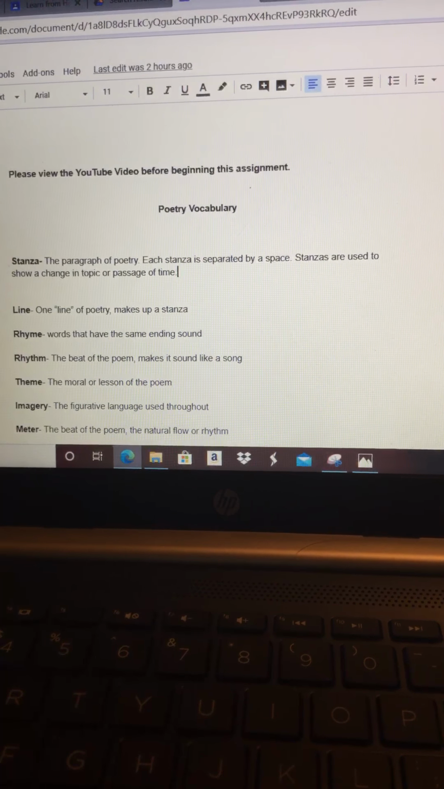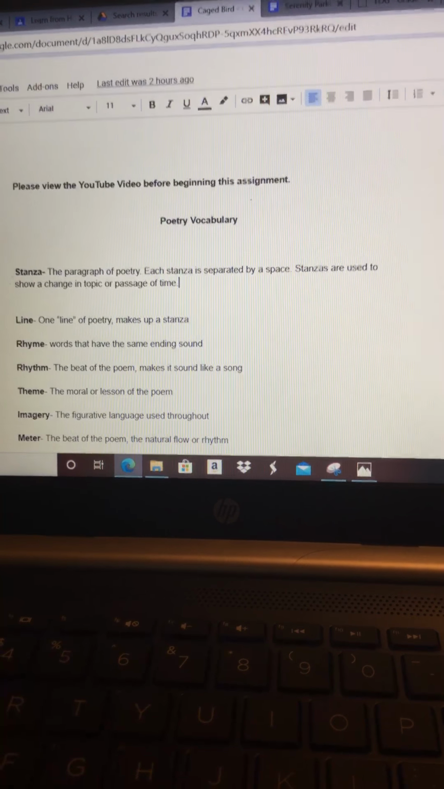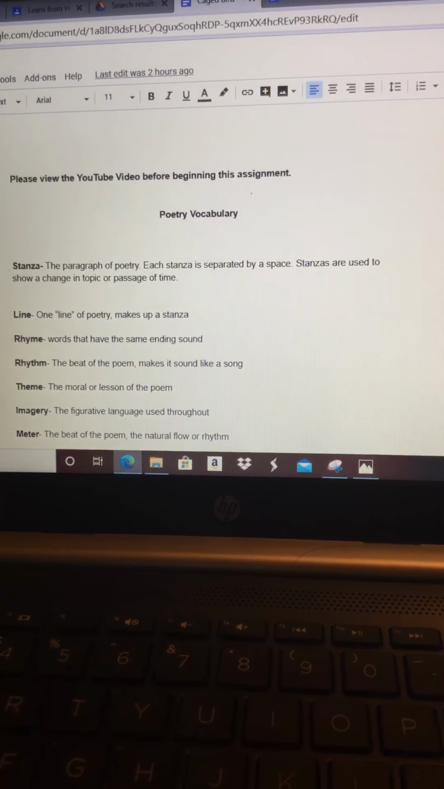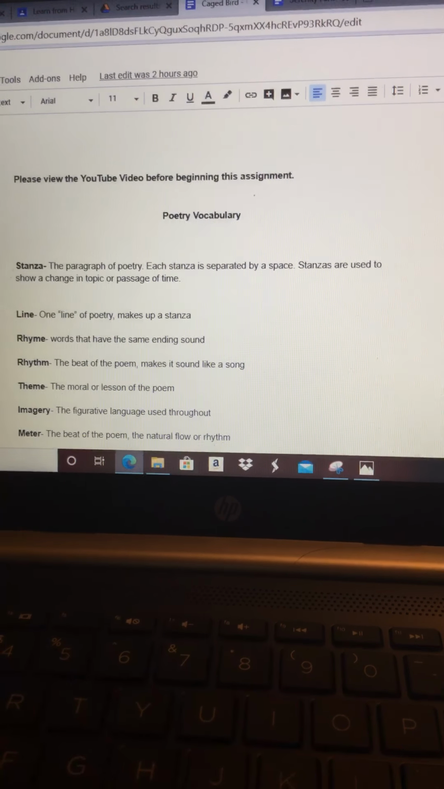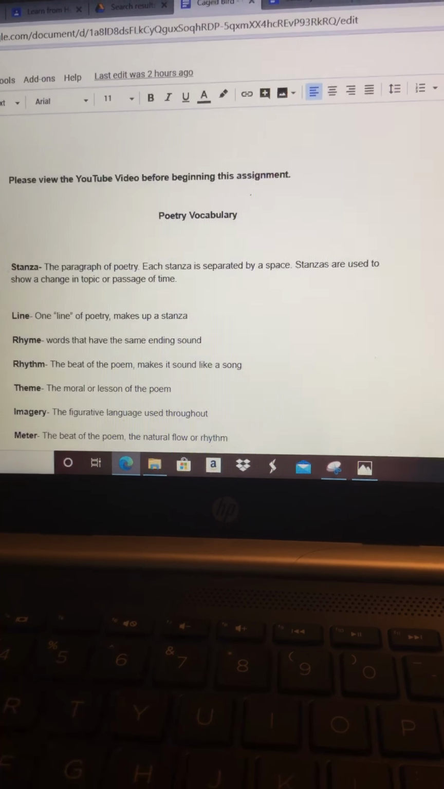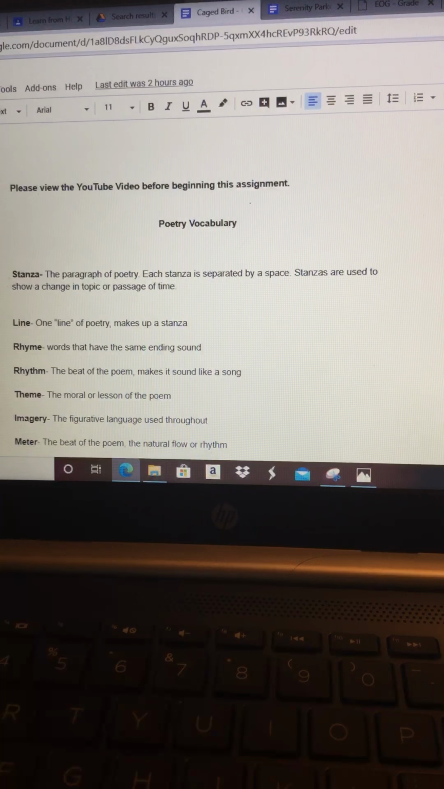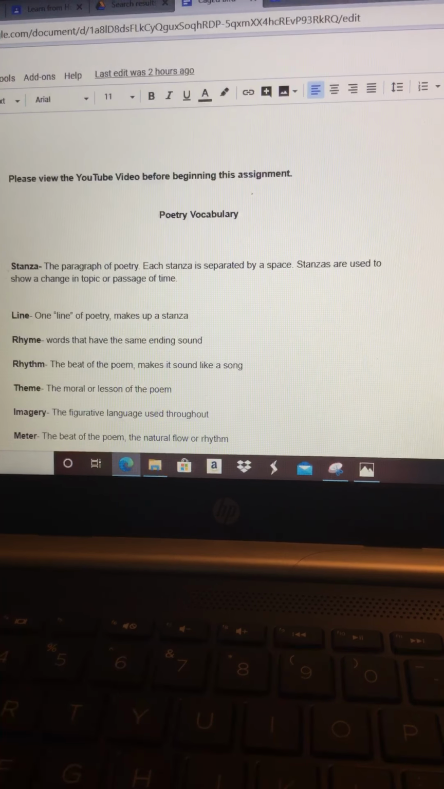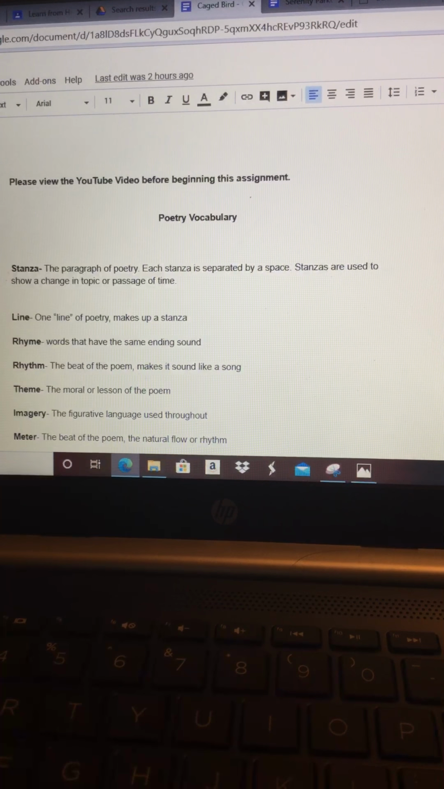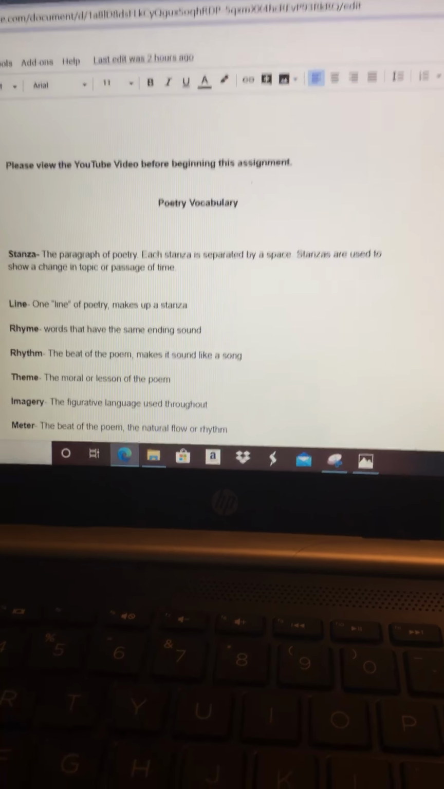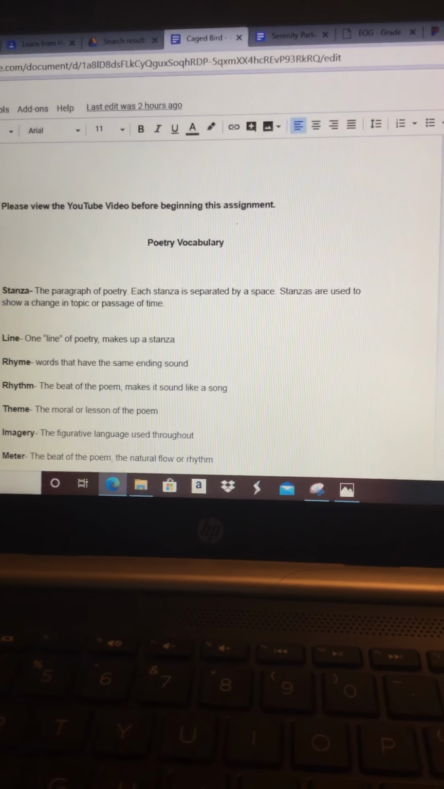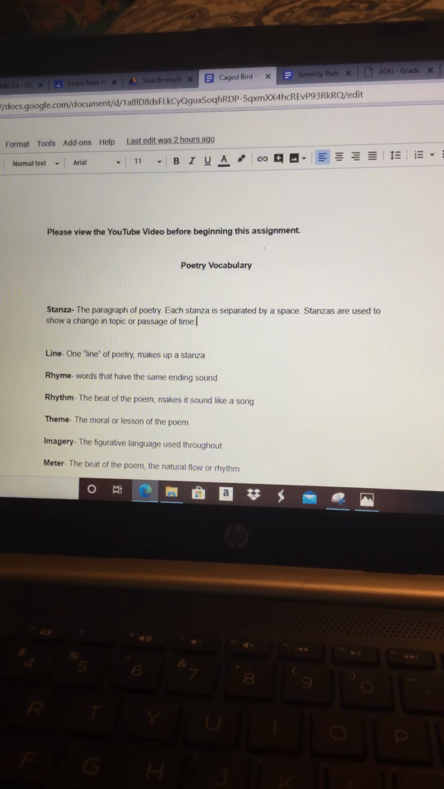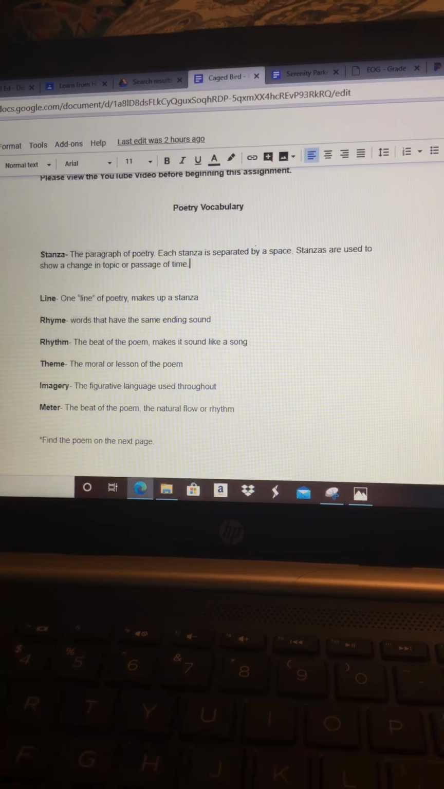Rhythm is the beat of the poem and it makes a sound like a song. It makes it sound like a song. And then theme is the moral or lesson of the poem, what you're meant to learn from it. Imagery is the figurative language used, like onomatopoeia sound words, similes and metaphors for comparisons, or alliterations. And then the meter is the beat of the poem that gives it a natural flow or rhythm. That's why poetry is meant to be read out loud.